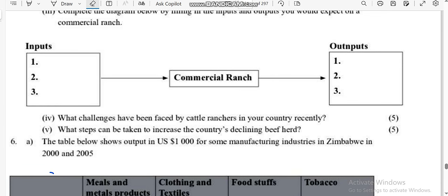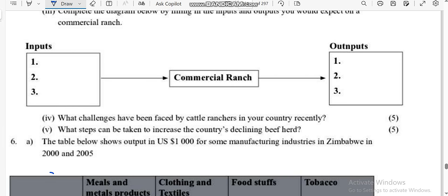What challenges have been faced by cattle ranchers in your country recently? Problems faced by farmers in Zimbabwe. I'm going to give you the problems. As long as the question is about the problems faced by farmers in Zimbabwe, whether tobacco farmers, cattle ranchers or dairy farmers, these are the answers. Number 1, they are facing a lack of knowledge.